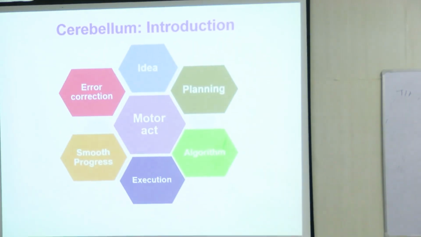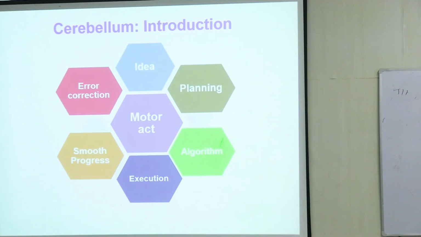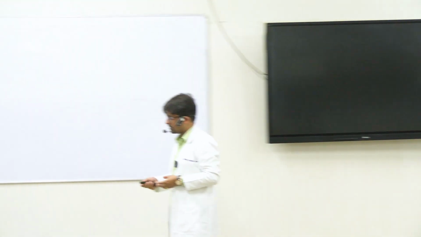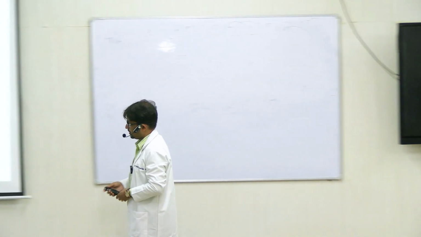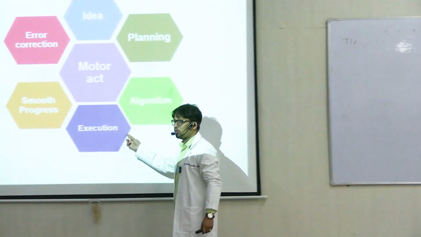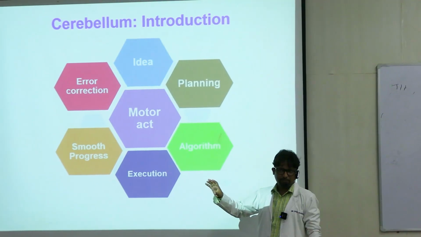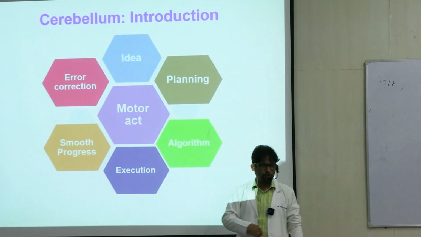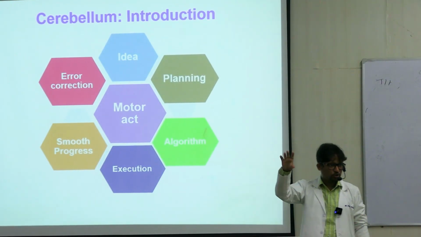So all of this happens with the participation of cerebellum, basal ganglia, right? These are two important structures concerned with planning, and supplementary motor cortex. Once a plan is formed, then it is executed. So execution, we have talked a lot about, right? Plan is fed into the primary motor cortex, right? Area number 4, from where pyramidal tracts or corticospinal tracts come down to the spinal cord. They are the upper motor neurons.